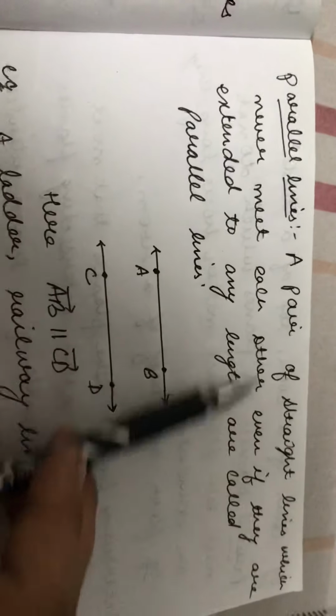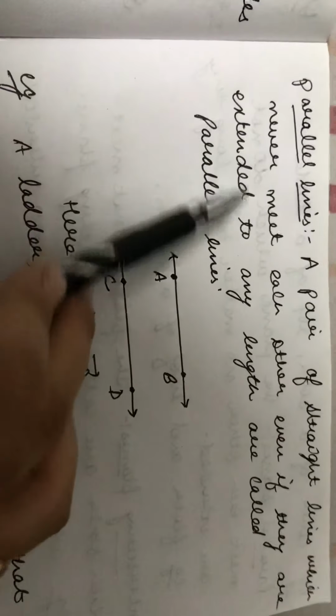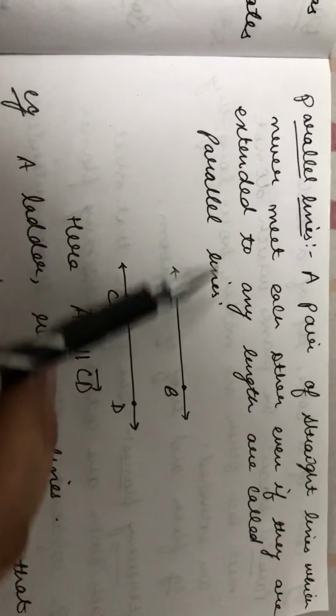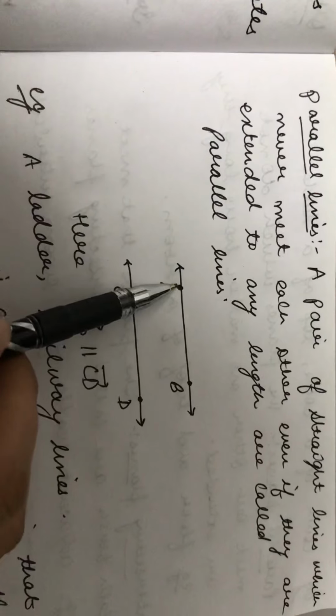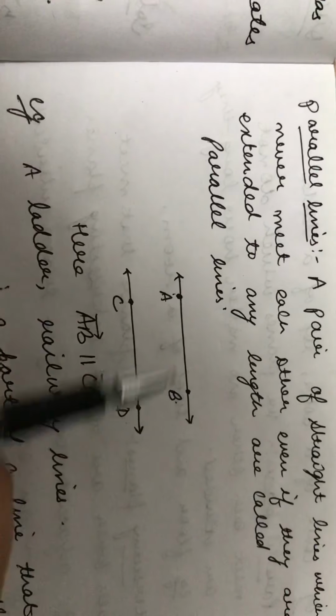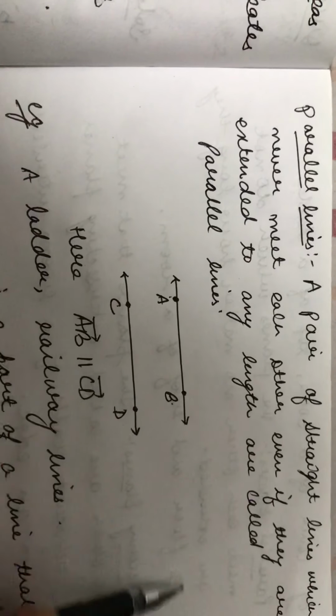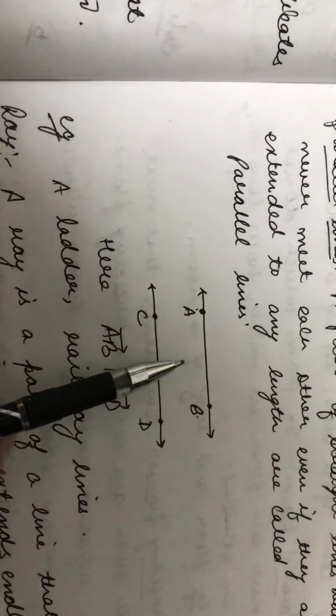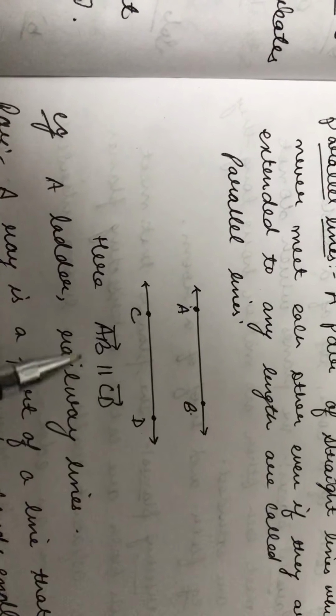Next is parallel lines. A pair of straight lines which never meet each other, even if they are extended to any length, are called parallel lines. For example, I have this line and this line. Now if I extend these lines to any length, they cannot meet each other. These are known as parallel lines.